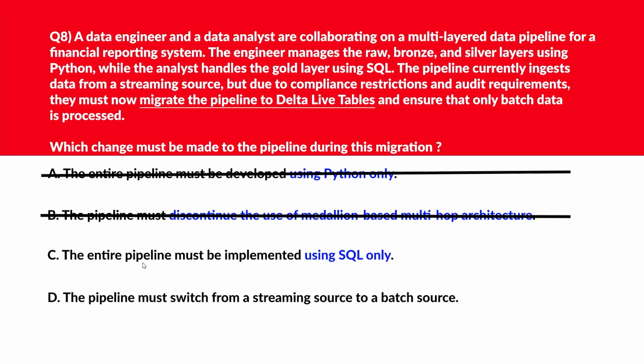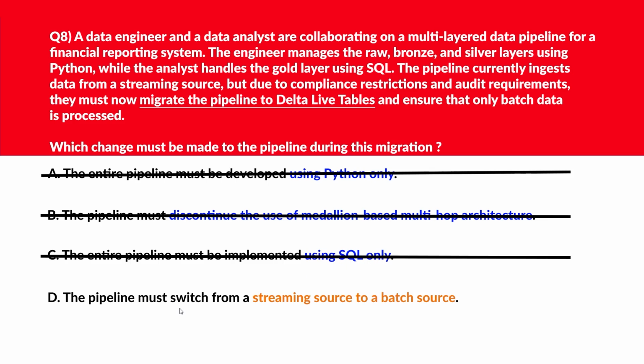C says the entire pipeline must be implemented using SQL only. SQL and Python are both valid in Delta Live tables. No need to convert all logic to SQL, again just like option A. Python only was there, and here it was SQL only. So C is again wrong. Let's move to option D.